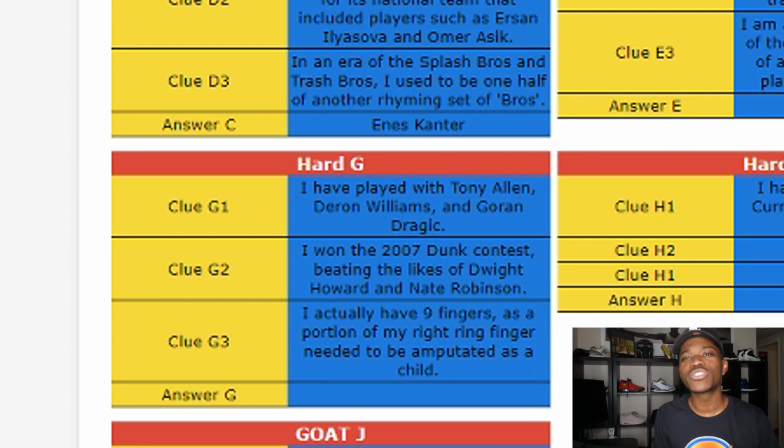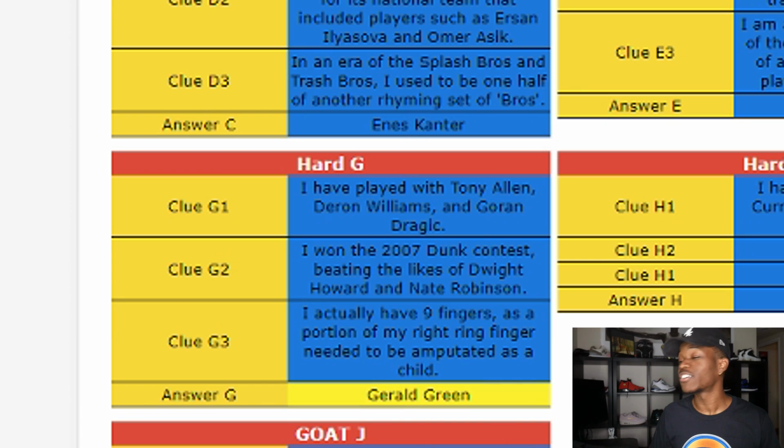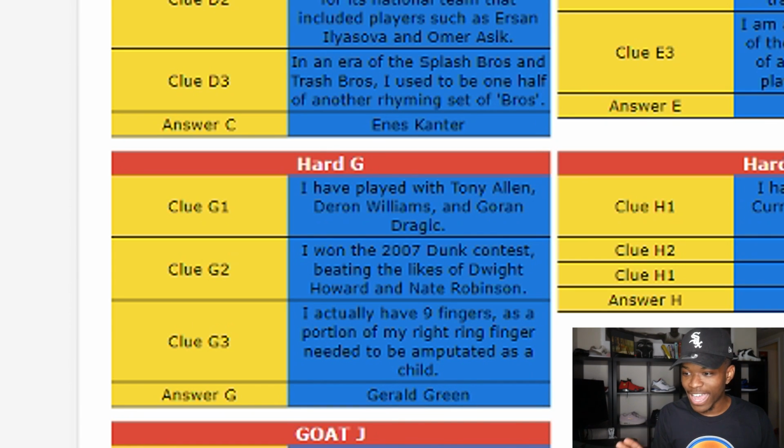I don't remember who won 2007. I actually have 9 fingers. Gerald Green. Gerald Green. I should have known that based on the dunk contest. I actually have 9 fingers, as a portion of my right ring finger needed to be amputated as a child. I don't remember the story of it, but yeah, if you ever seen Gerald Green's hands, he's got like a half a finger on his right hand.